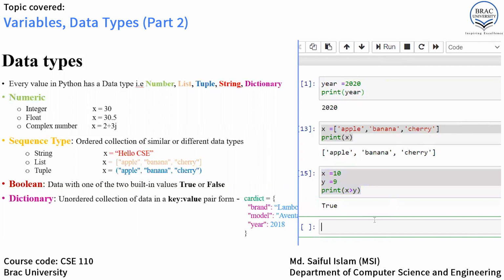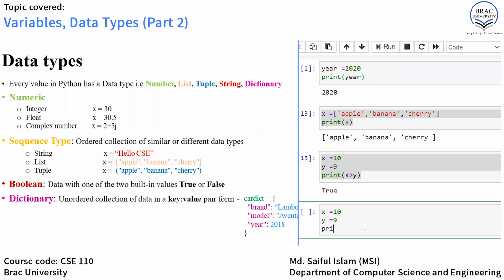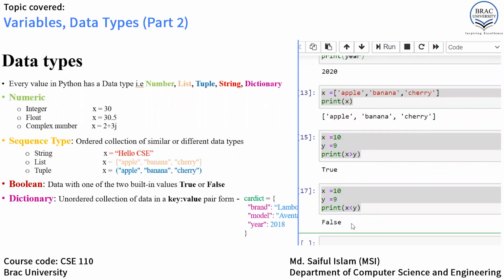So run. Here we are getting True, which is a Boolean data type. On the other hand, if we write 10 less than 9, so x equals 10, y equals 9, and print x less than y, that means x is 10, y is 9, so 10 is less than 9, which is basically False. Let's see the output. Run. Here we are getting False. So these two values are Boolean data types, True and False.